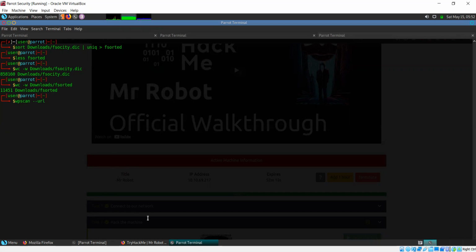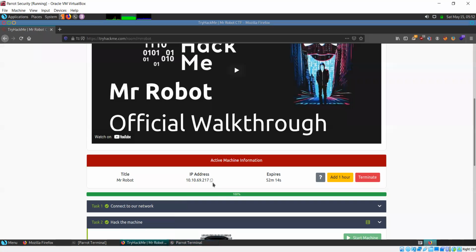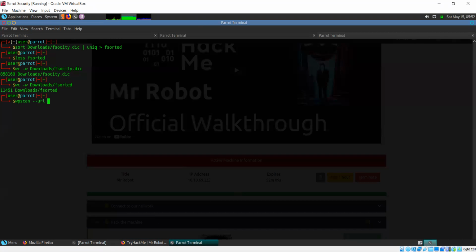URL would be, let me just copy this, HTTP, and the username we found was Elliot, and the password was actually not the password. The password file is downloads if sorted now. So instead of the original one, I'm providing the file which has no duplicates.